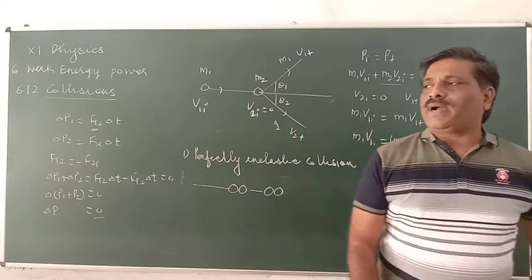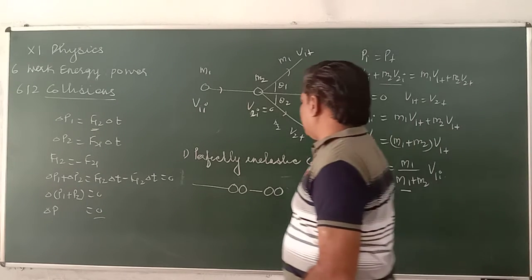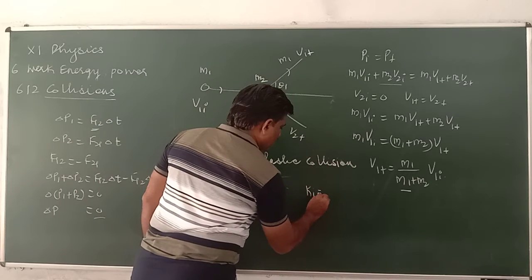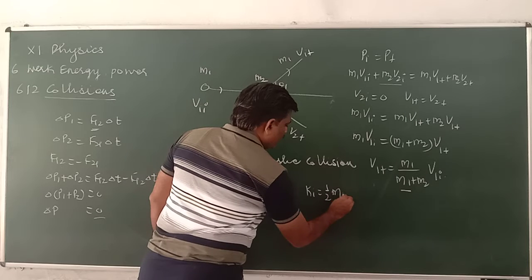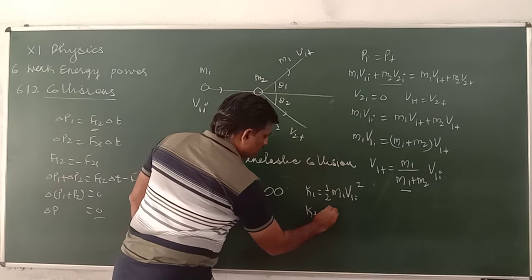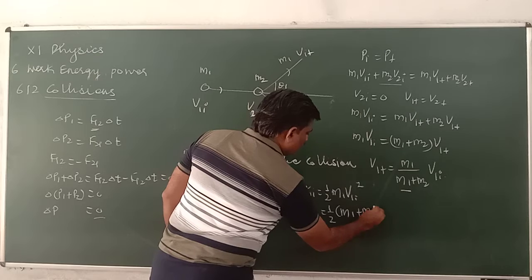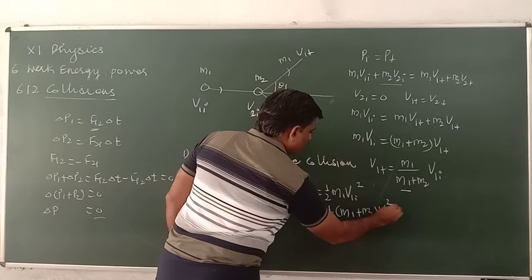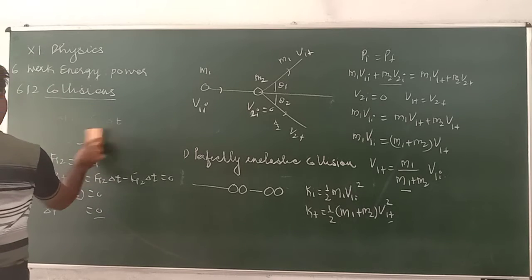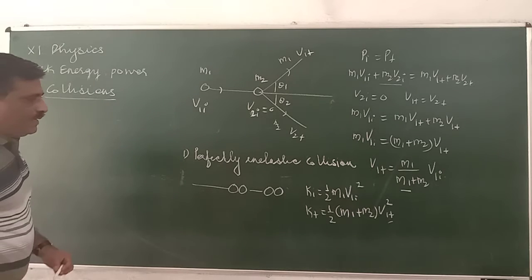Now what is the loss of kinetic energy? Let us see. Initially, the initial kinetic energy is equal to half M1 (v1i) square. The final kinetic energy is half (M1 plus M2) v1f square, as they stick together. This is the final kinetic energy. Now let's find the change. What is the change in kinetic energy, or loss of kinetic energy?